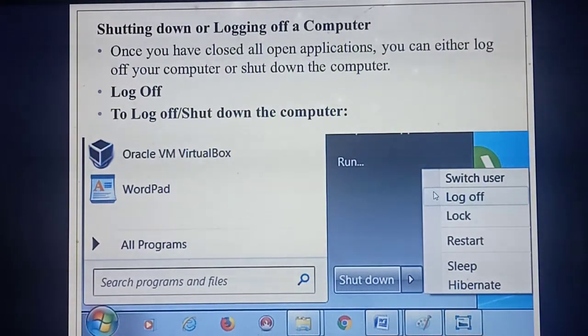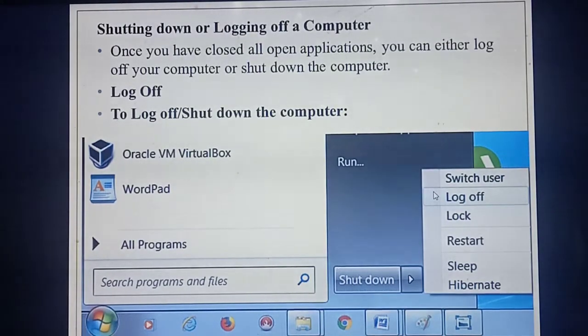Okay, students? So the next heading is shutdown or logging off a computer. This is the last topic in this chapter. You have studied what a desktop is, how to create a file or folder, how to copy a file or folder, how to delete, and how to send a file to a pen drive, etc. Now you are going to switch off your computer.